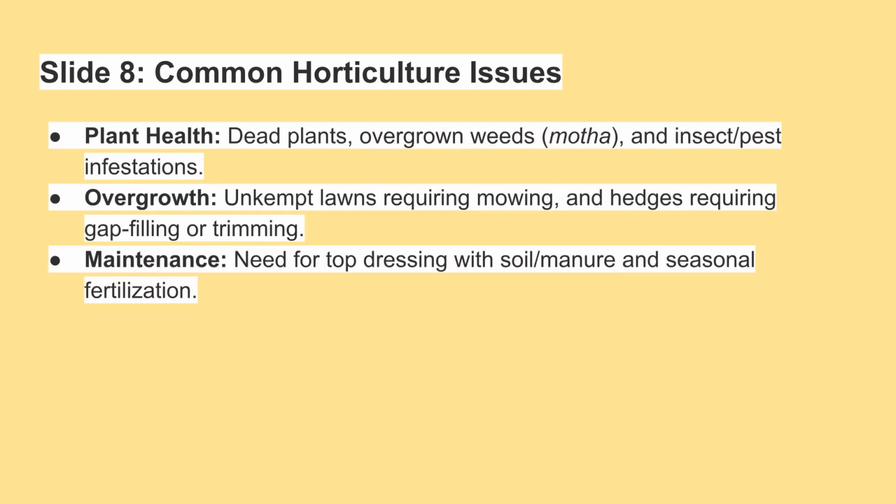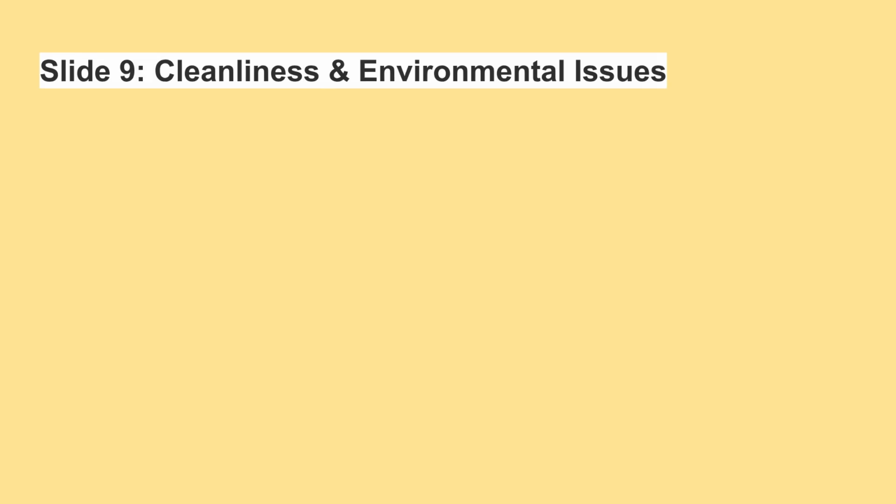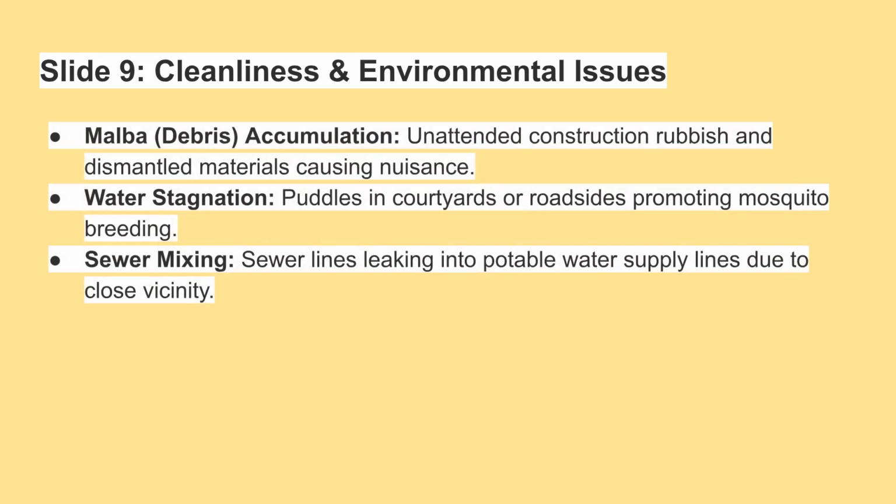Horticulture issues involve plant health, such as dead plants and pest infestations. Overgrowth includes unkempt lawns requiring mowing and hedges needing trimming. Routine maintenance requires top dressing with soil/manure and seasonal fertilization. Cleanliness and environmental issues include malba accumulation, where construction debris causes nuisance. Water stagnation in courtyards promotes mosquito breeding. Another severe issue is sewer mixing, where sewer lines leak into potable water supply lines.